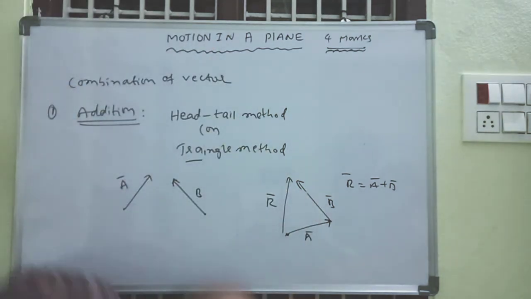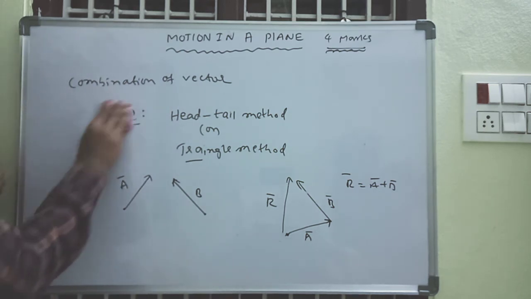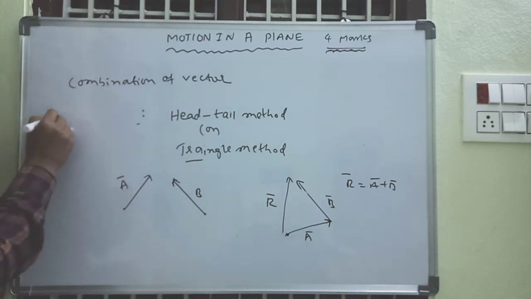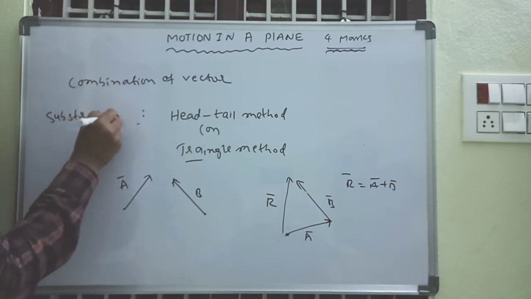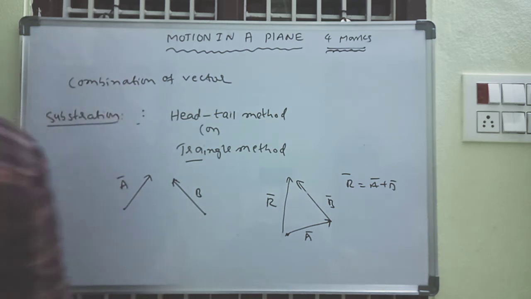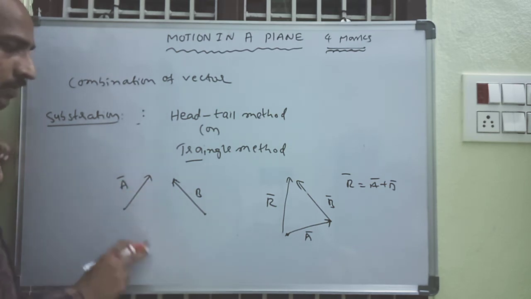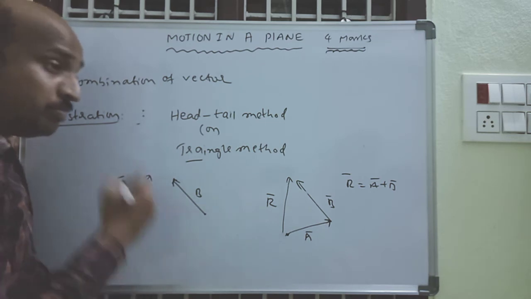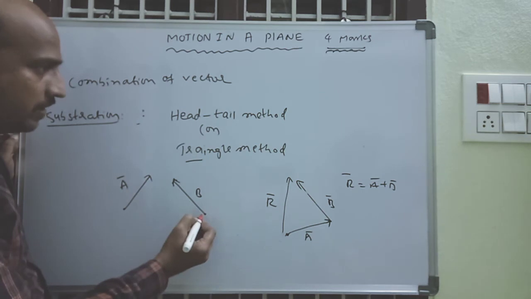Now subtraction. How to subtract two vectors? This is also very simple. For example, this is the A vector and this is the B vector. The A vector is subtracted with the B vector. Subtraction means this is the A vector, this is the B vector.